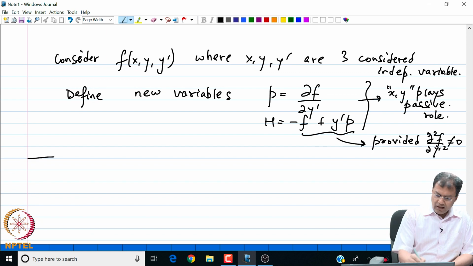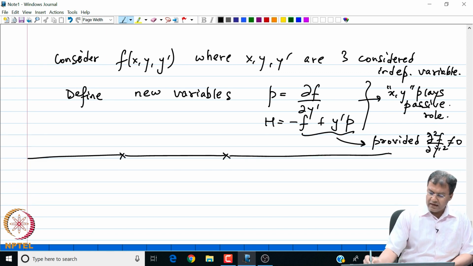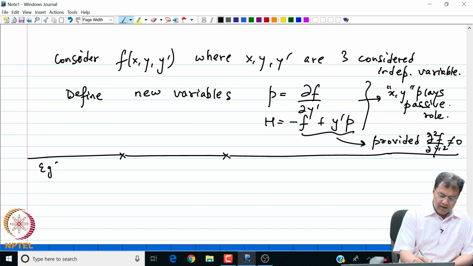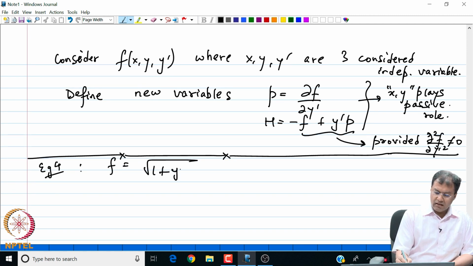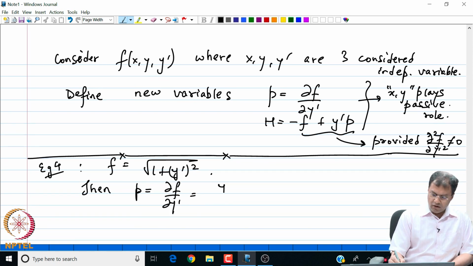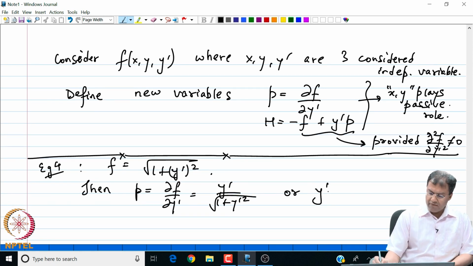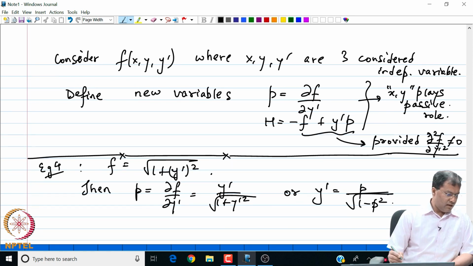Let me quickly look at an example in this category. So, suppose I have that f is the standard arc length integrand of the arc length functional, right. So, then my p is del f del y prime, which is also equal to y prime by square root of 1 plus y prime square, or from here I can find that y prime is p divided by square root 1 minus p square, right.